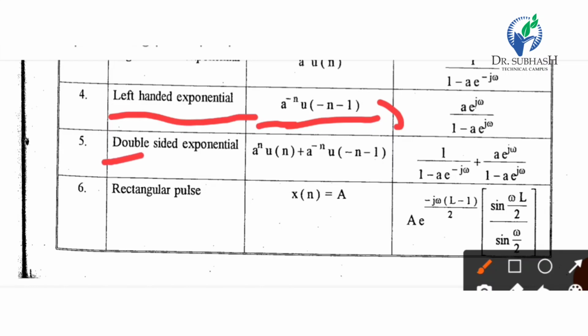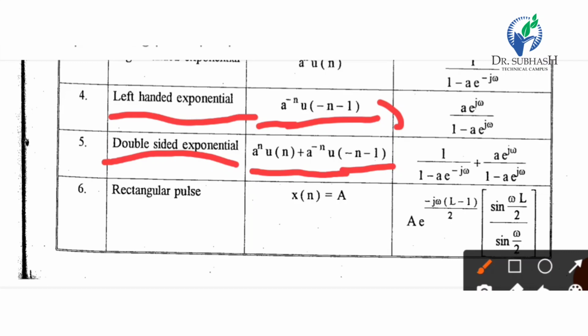For the double-sided exponential a raised to n u of n plus a raised to minus n u of minus n minus 1, the answer is 1 upon 1 minus a multiply e raised to minus j omega plus a e raised to j omega divided by 1 minus a e raised to j omega.